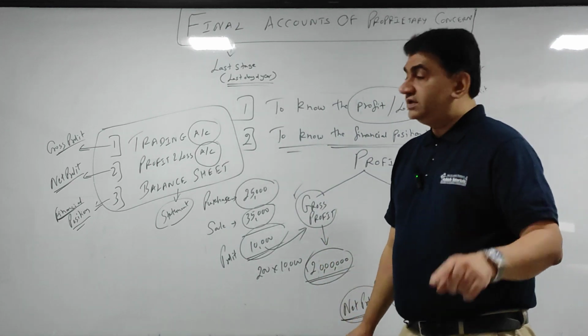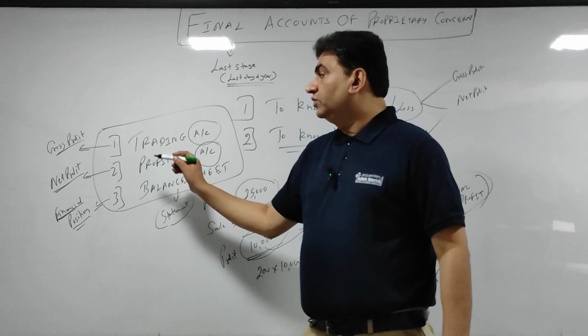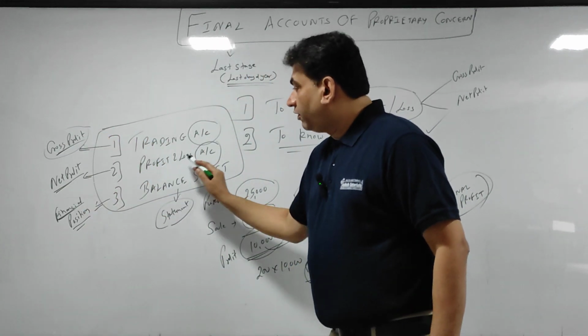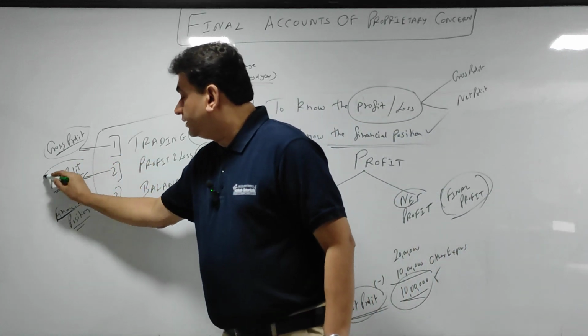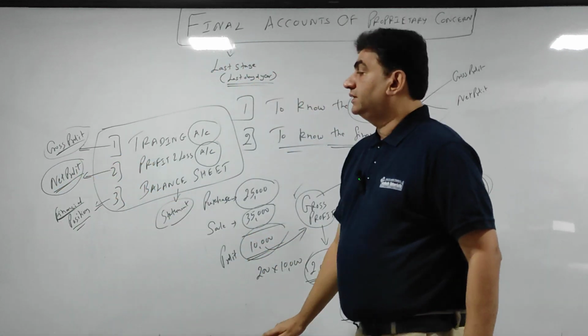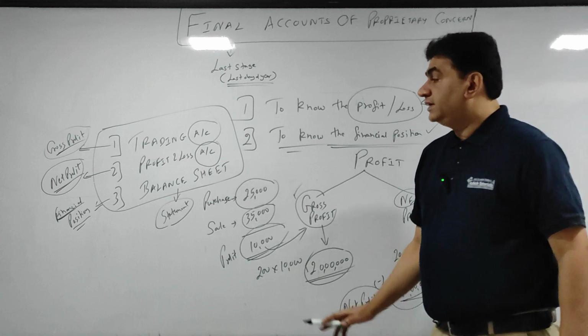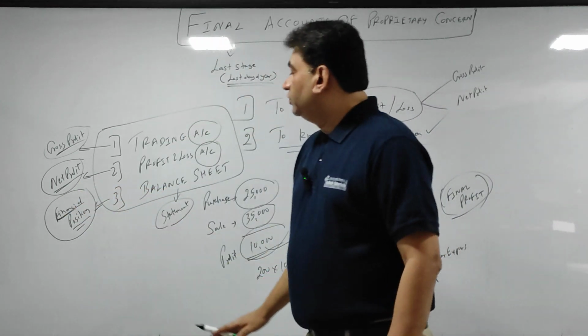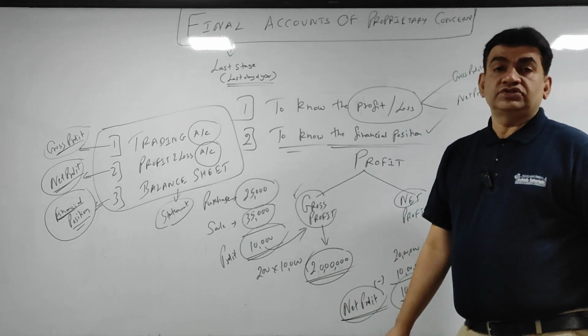So trading account is prepared to know the gross profit. Profit and loss is prepared to get the net profit, and balance sheet is prepared to know the financial position.